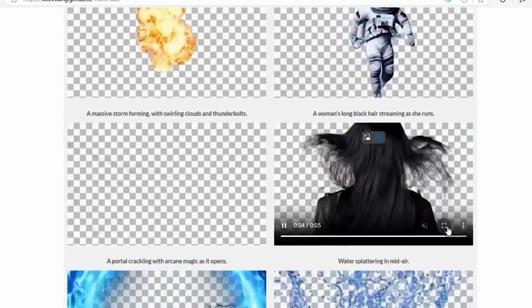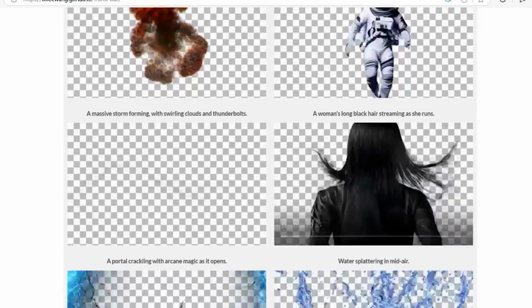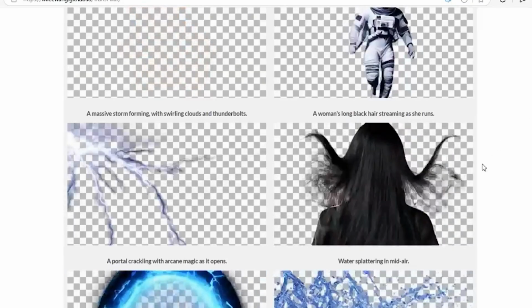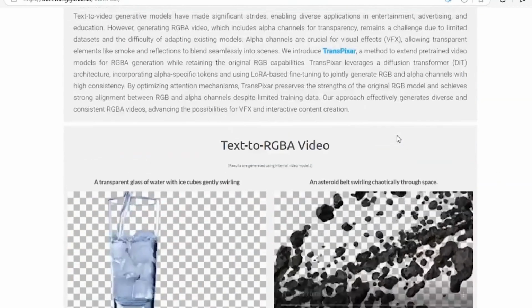However, one issue I've encountered is that when I import the video clips into Premiere Pro or After Effects, the checkerboard background is not transparent. I haven't figured out the solution yet, but I've already reached out to Adobe support. I'll provide an update once I hear back from TransPixar support or find a solution.